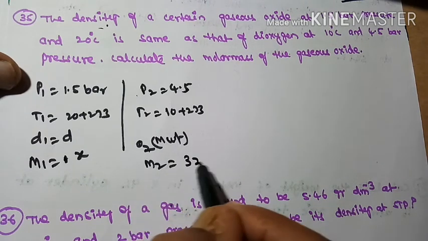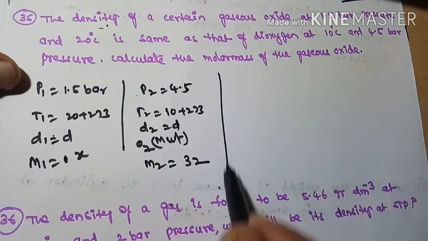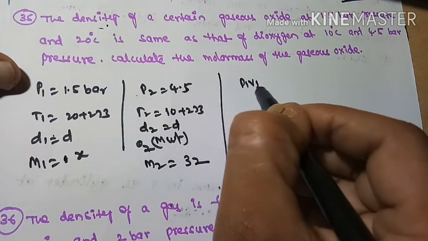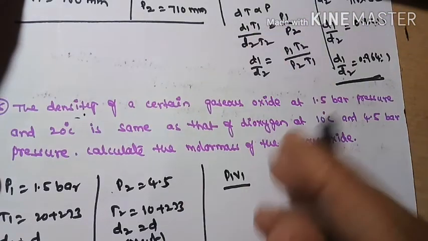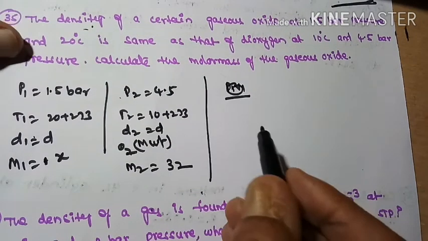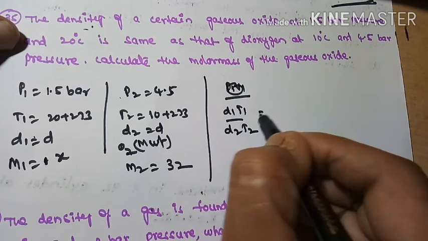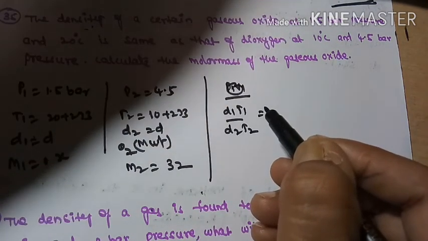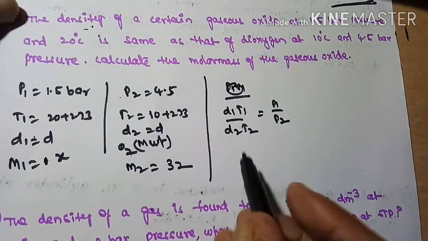M2 is 32. Densities are same, so D2 is equal to D, densities are same is given. What is the principle? P1 V1 by, here in this case, D1 T1 by D2 T2 is equal to, what we will get, P1 by P2.